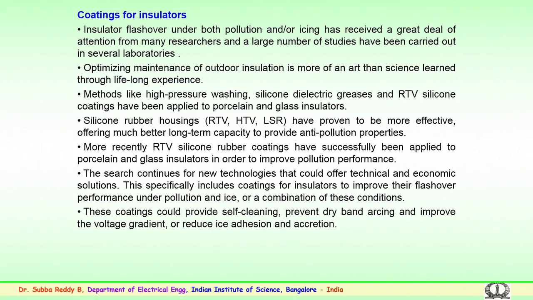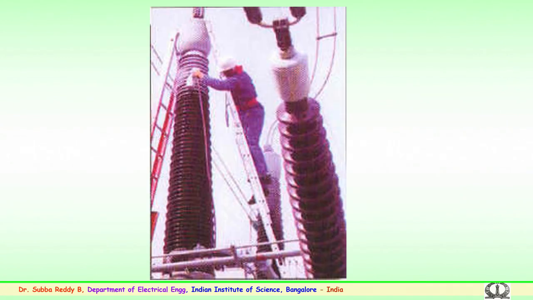Such coatings are being developed and practiced, and a lot of work is in progress to develop better coatings for transmission insulation. One example here shows the coating of insulators on a bushing in a substation.